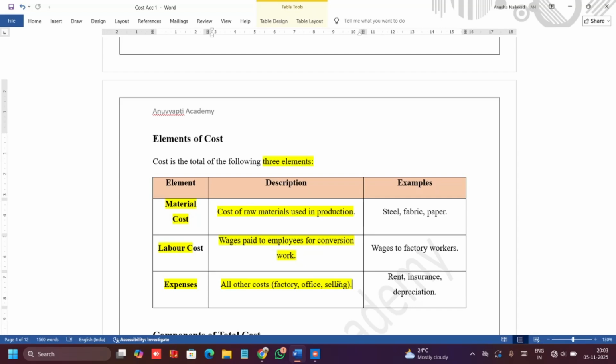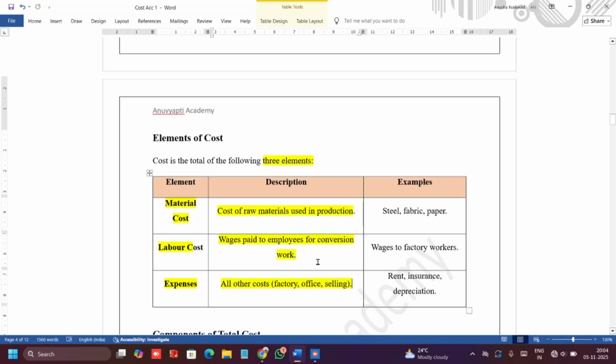What are these kind of expenses? This does not come in material. Okay, these are not materials. This does not come in labor. This is not a human being. So where will it come? It will come in the direct expenses or expenses. Is that clear? So there are three elements to cost: material cost, labor cost, and expenses.